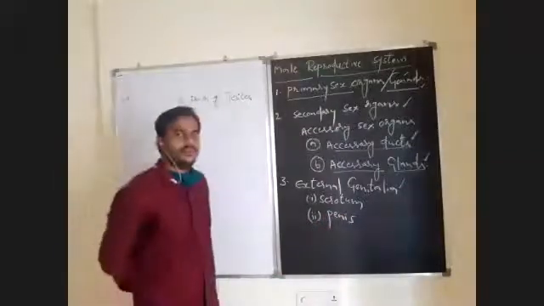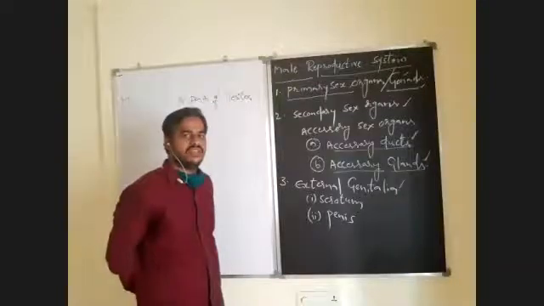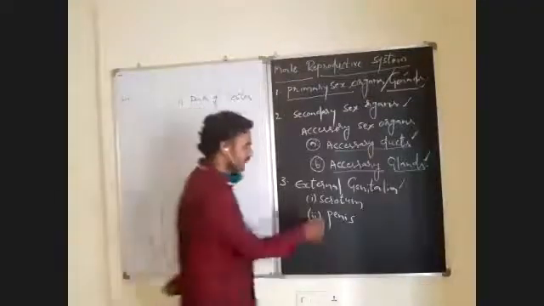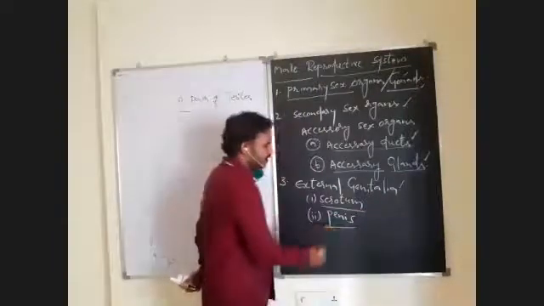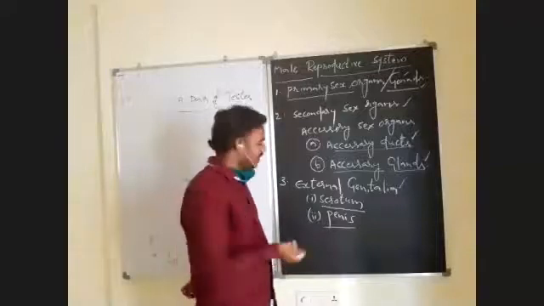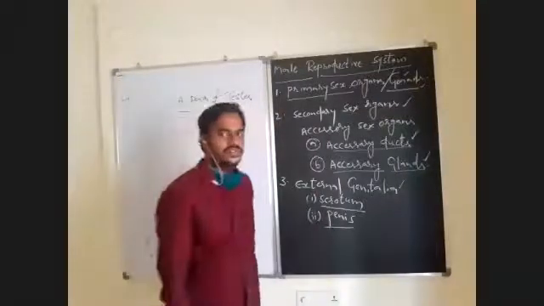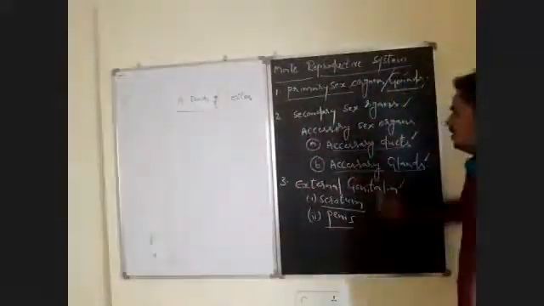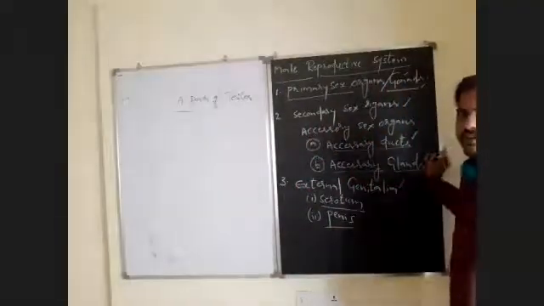Scrotum and penis are the two externally visible organs of human reproductive system. The scrotum helps in accommodating the testes, and the penis helps in the copulation, which is required for the insemination. Okay, this is a brief structure of the male reproductive system.